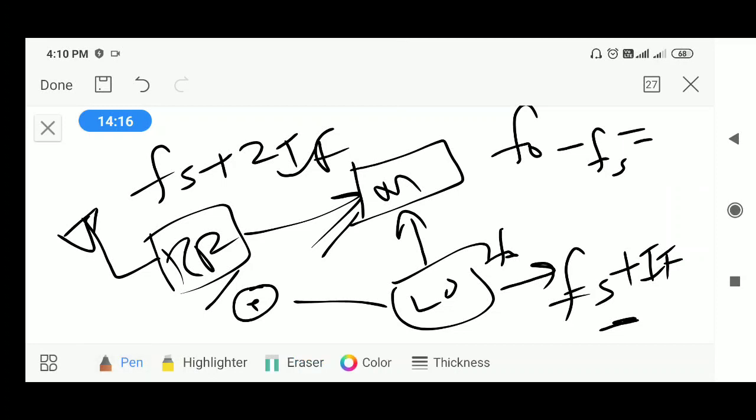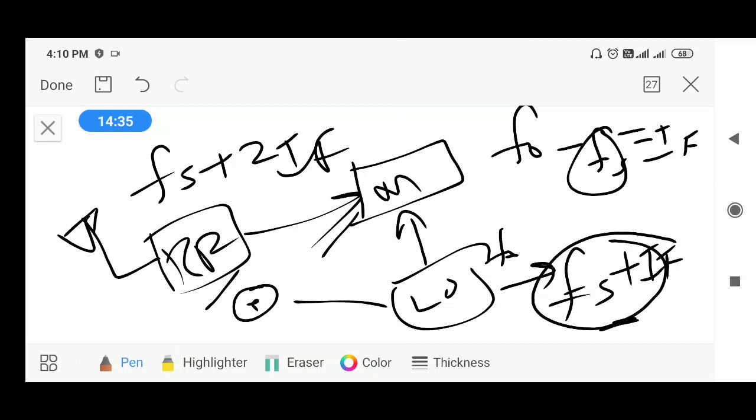In the second case, it is difficult to calculate F0 minus Fs because F0 is lesser than Fs, since our desired station is Fs. That is why the local oscillator is always adjusted in excess of If.